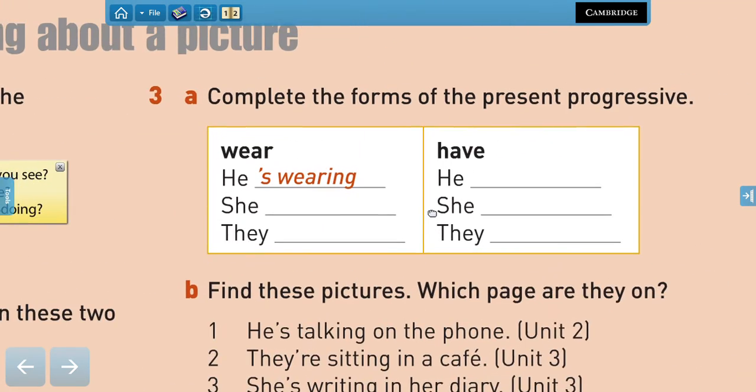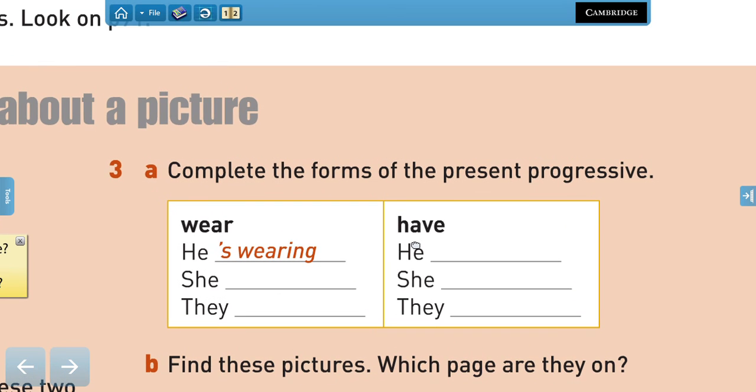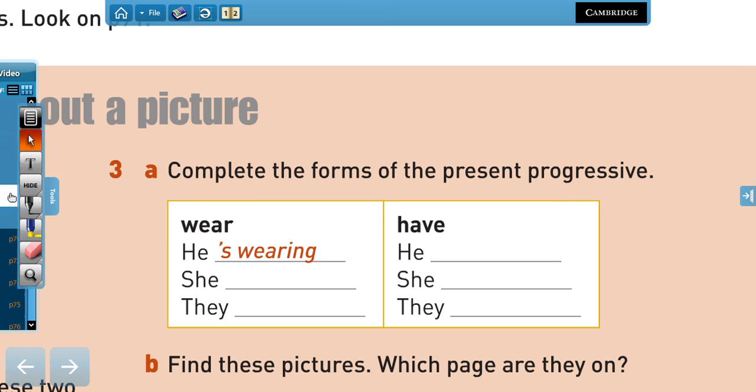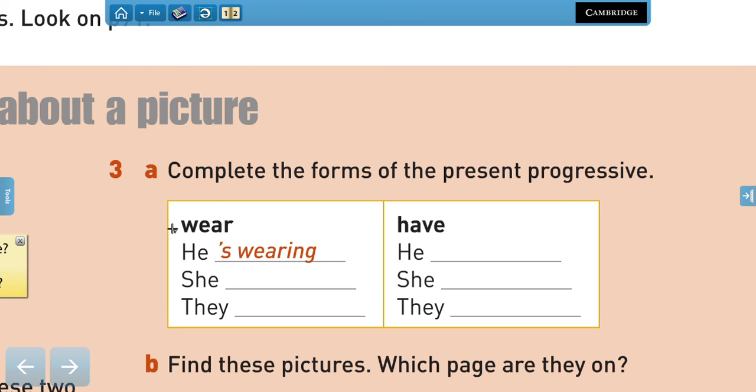Now, complete the forms of the present progressive, and here we have two different verbs. So please pause the video, right, and complete it depending on the subject. So are you ready? Let's see. With the verb wear, pronunciation is wear. Remember, we don't say wear, right, or anything like that.